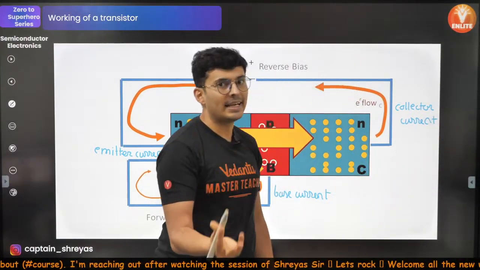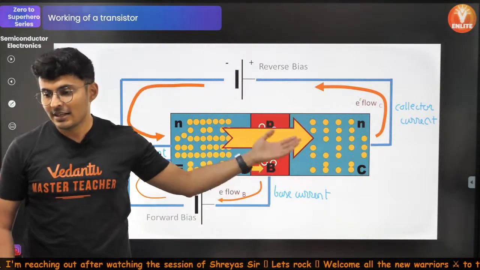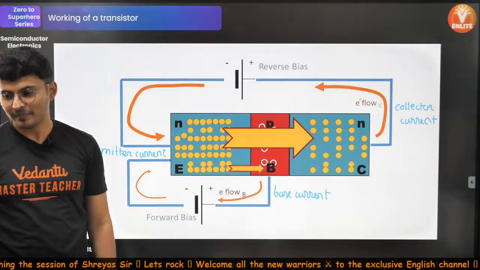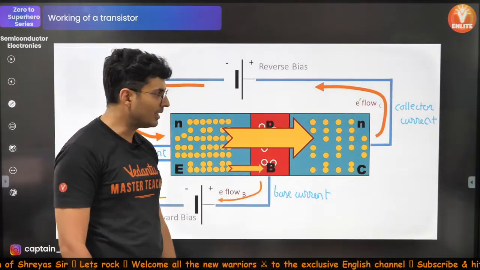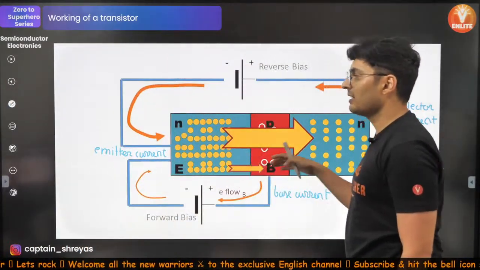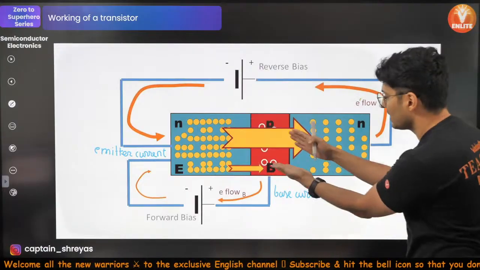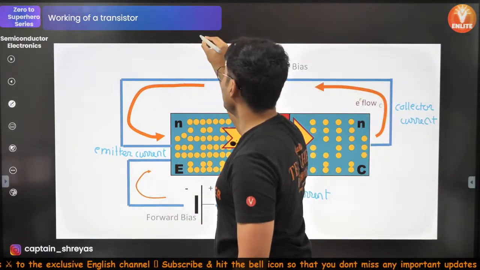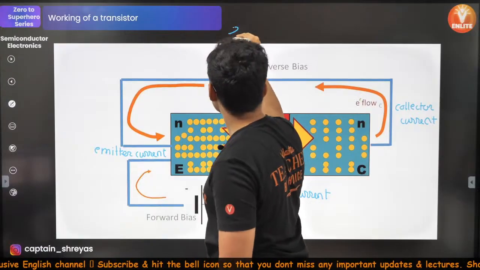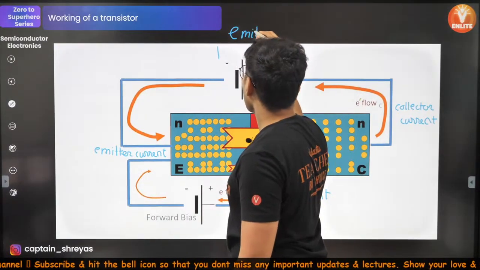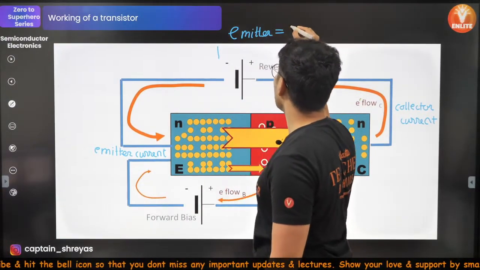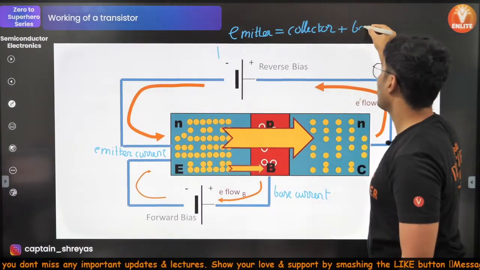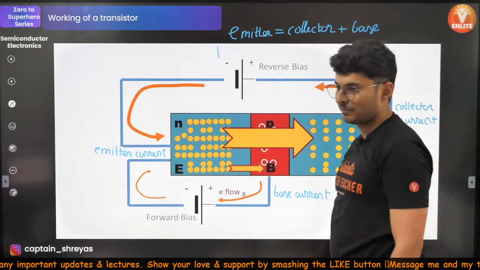Now you only tell me which current is equal to which current plus which current. See this. These two currents add up and give over here. So basically, emitter current will be equal to your collector current plus your base current.